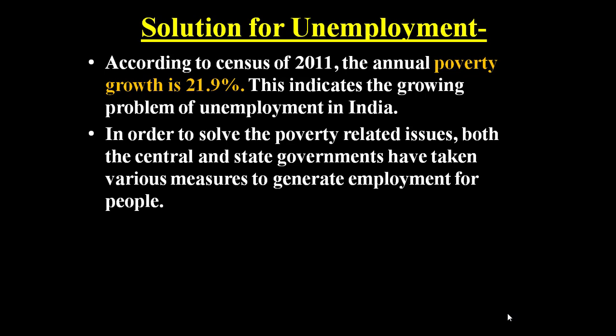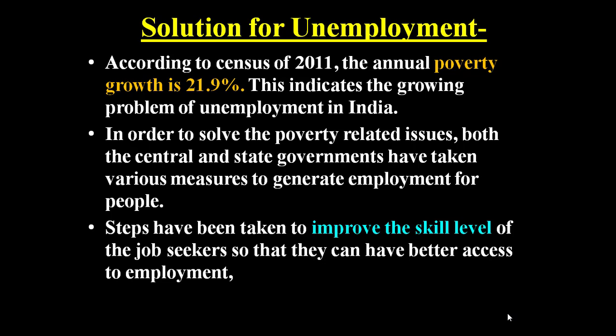In order to solve the poverty related issues, both the central and state governments have taken various measures to generate employment for people. Various schemes and programs have been undertaken for the creation of employment opportunities.